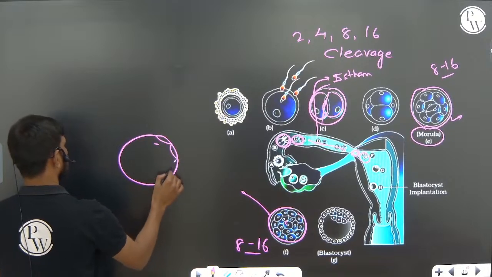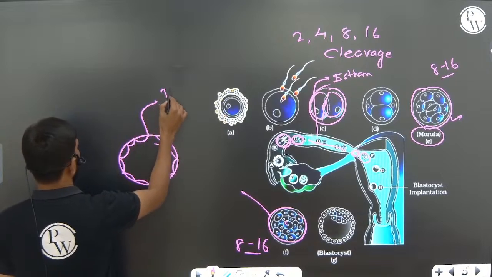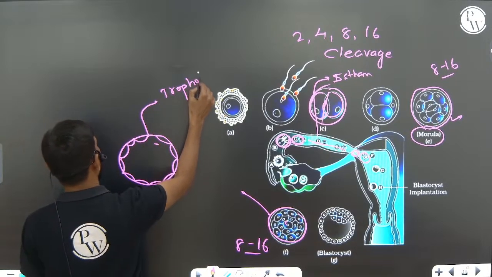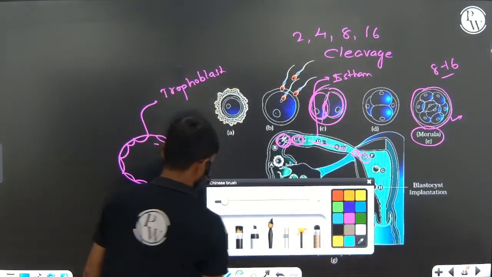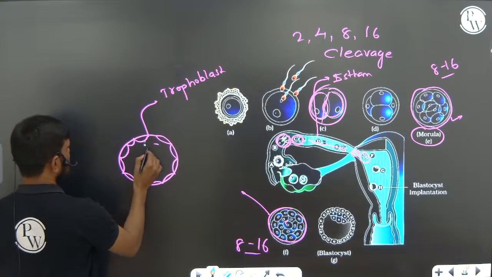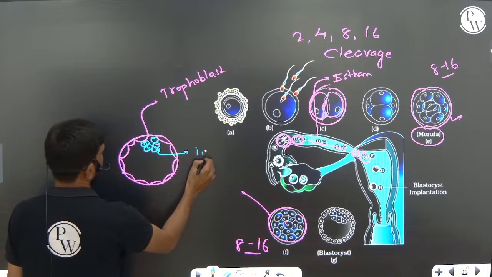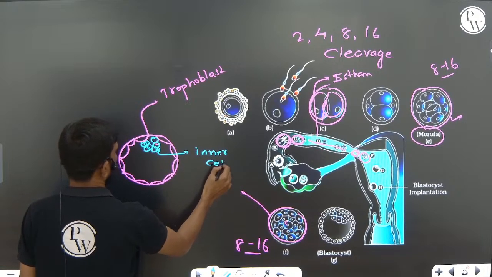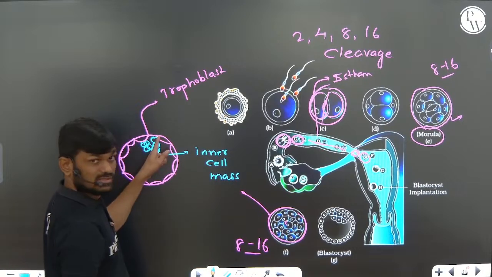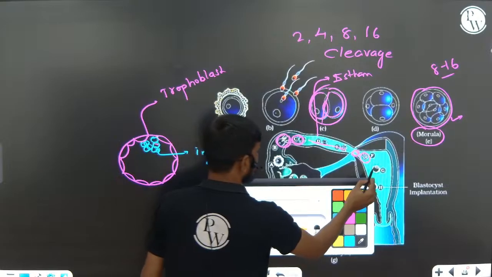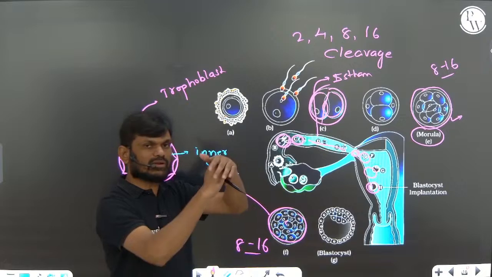The outermost layer we are calling the trophoblast layer, and some cells of the blastomeres attached to the trophoblast layer we are calling the inner cell mass. Now this trophoblast layer helps in attachment of this embryo with the uterine wall, that is called implantation.